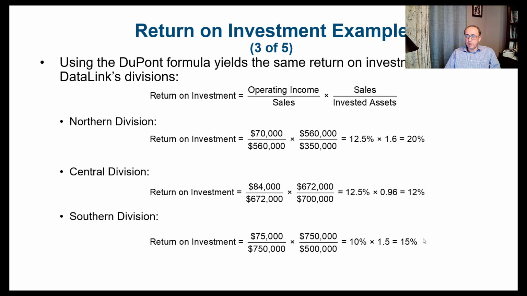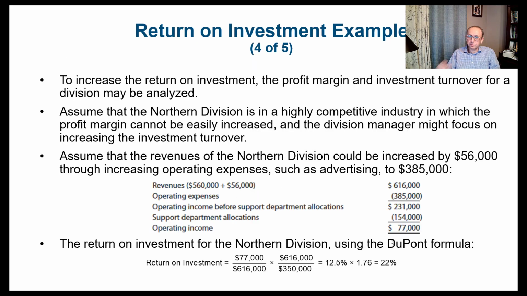Alright, so I think this is good because you can now know how these ratios work. If we break it down to profit margin and turnover, then we get a better understanding of what's going on among the three divisions. So to increase the return on investment, the profit margin and the investment turnover for a division may be analyzed. So it's a form of analyzing your return on investment.